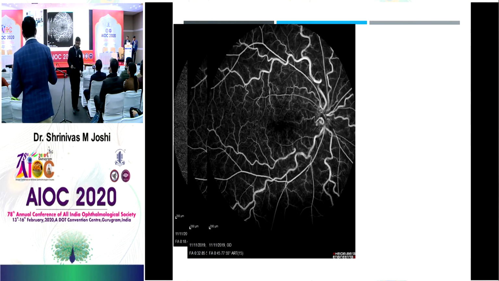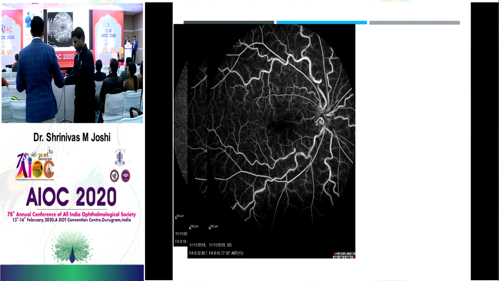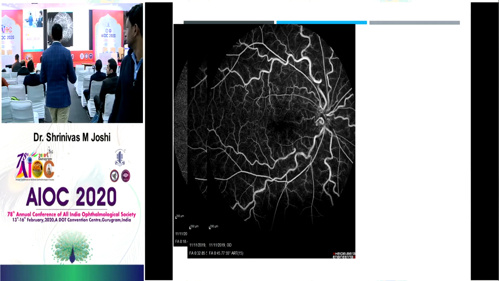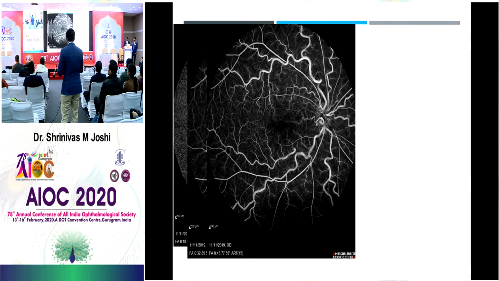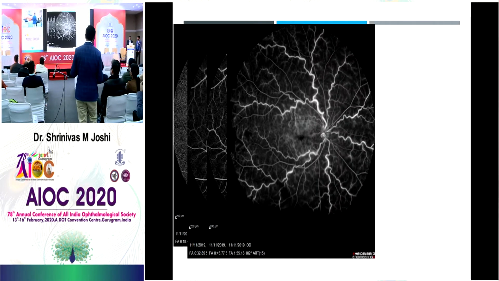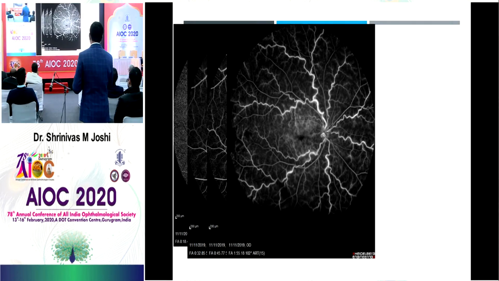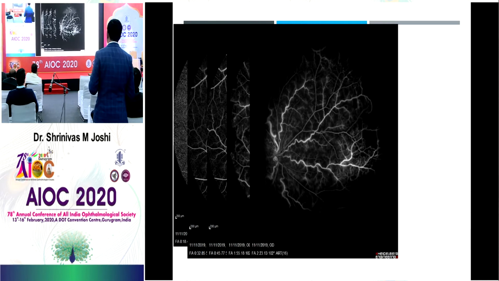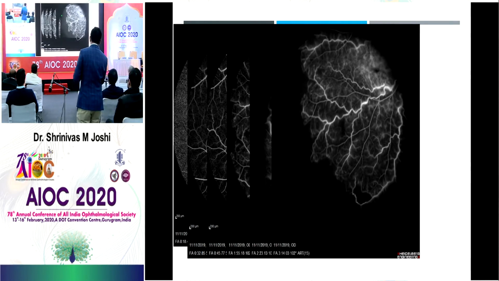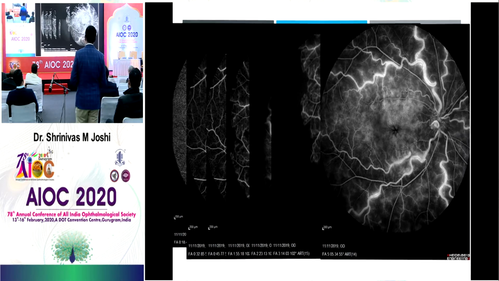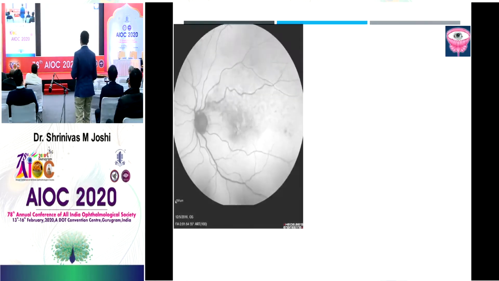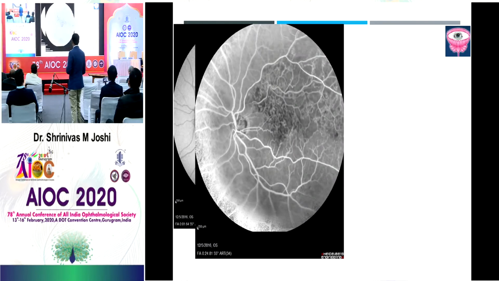And then as you see, you can see the tortuosity and the dilatations of these vessels. And you can see at 45 seconds, it is still filling. Very good. So this is nothing but the case of CRVO, right? In the center you can see there is a macular edema, and in the periphery you can see areas of capillary non-perfusion or dropout areas, and you can see the edema there in the center. Okay, next. Yes, quickly.